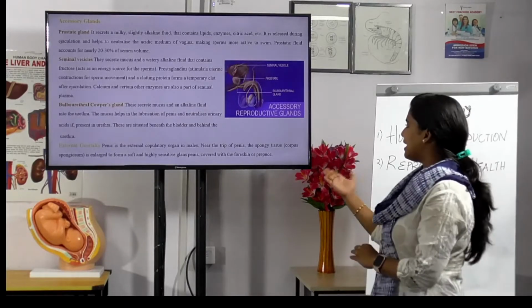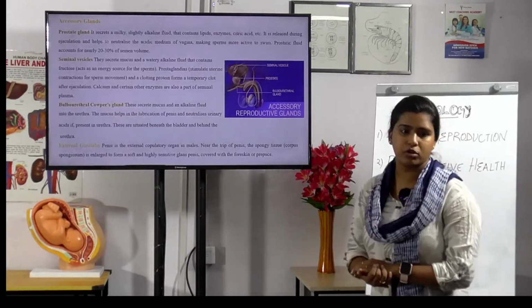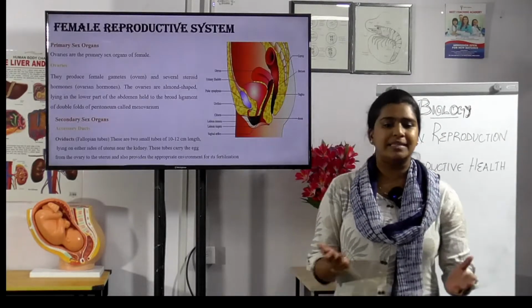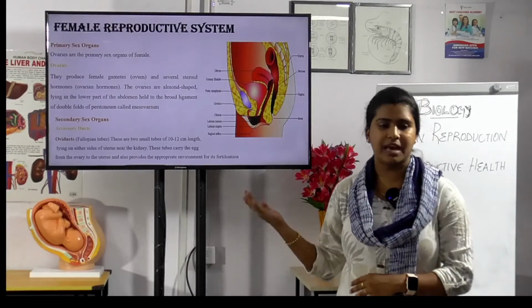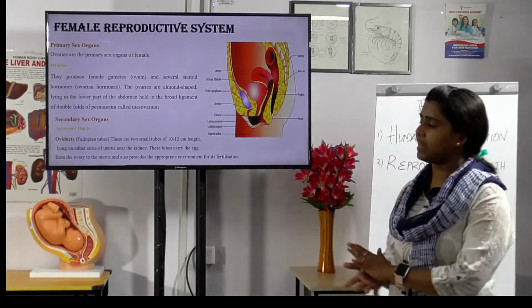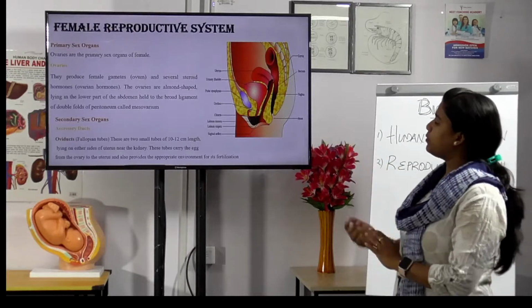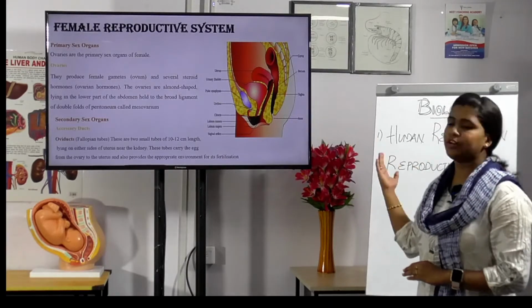Okay, and the next is the female reproductive system. Same like males, we also have a female primary and a secondary. The first one, primary, includes the ovaries, and these produce female gametes and several steroid hormones, that is nothing but ovarian hormones.